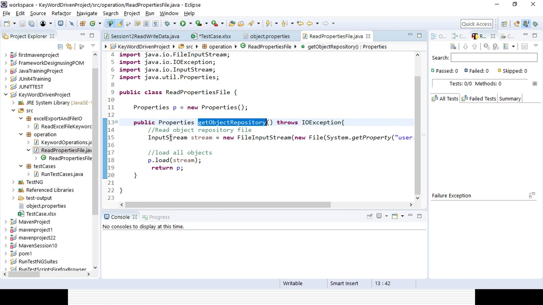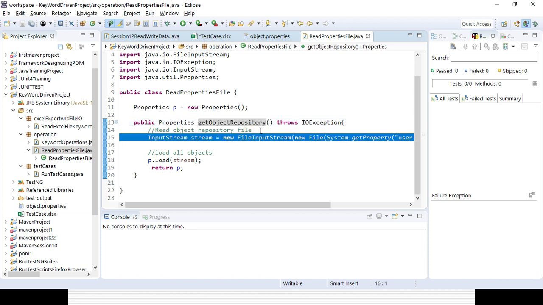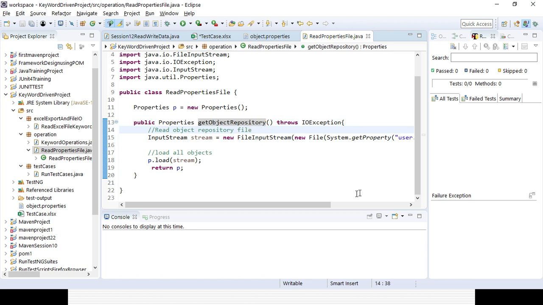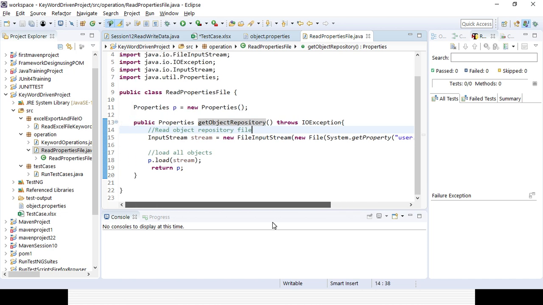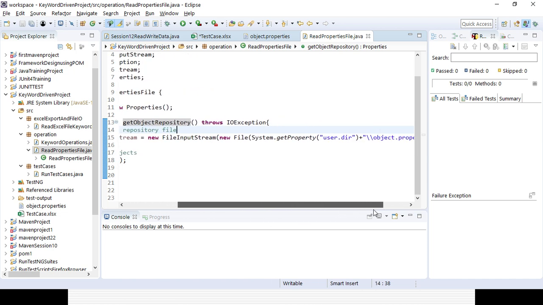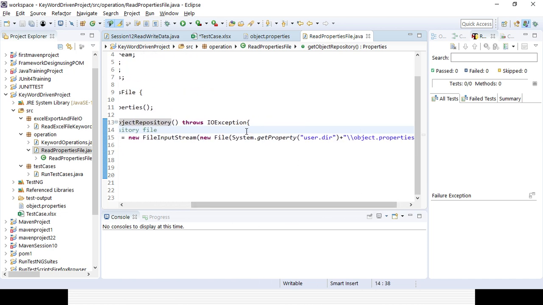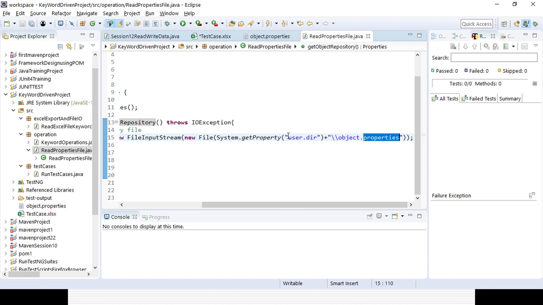With the help of FileInputStream, I can read the data. So here first I can read the data with the help of File, right? In the file, you can see new File, you can keep. Otherwise with the help of FileInputStream, I can give the reference directly, right? So here in the file, I did not give the project path and the file path. I have given here user.directory, right?